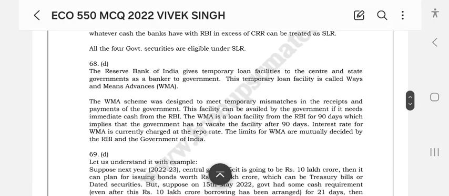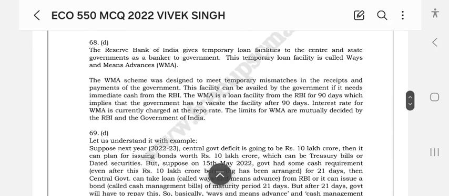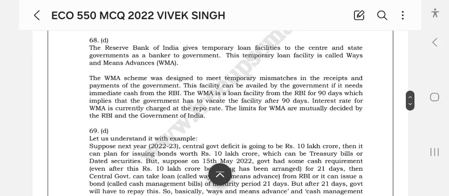The Reserve Bank of India gives temporary loan facilities to the center and the state governments as a banker to the government. This temporary loan facility is called the Ways and Means Advance. The WMA scheme was designed to meet temporary mismatches in the receipts and payments of the government.